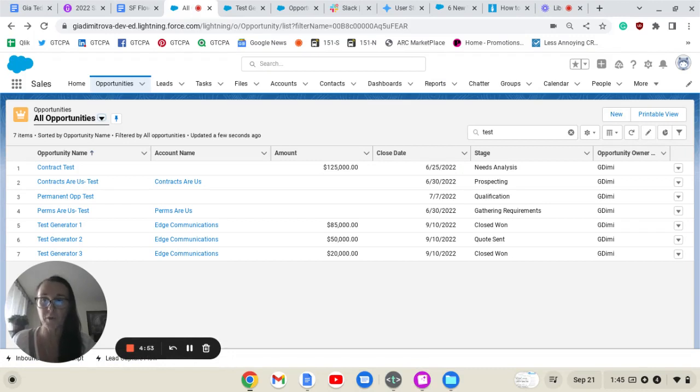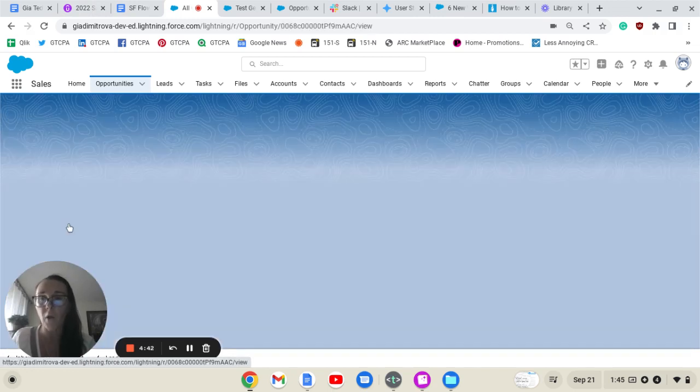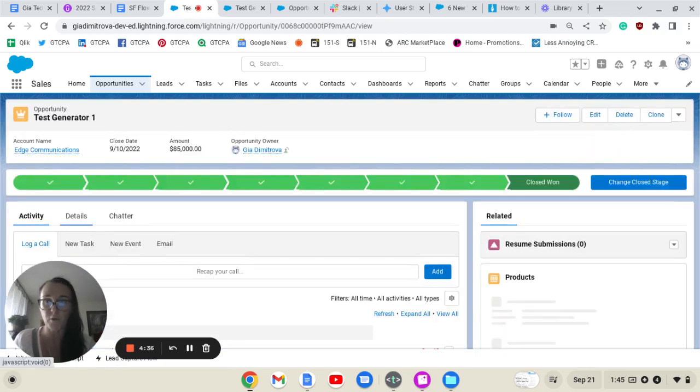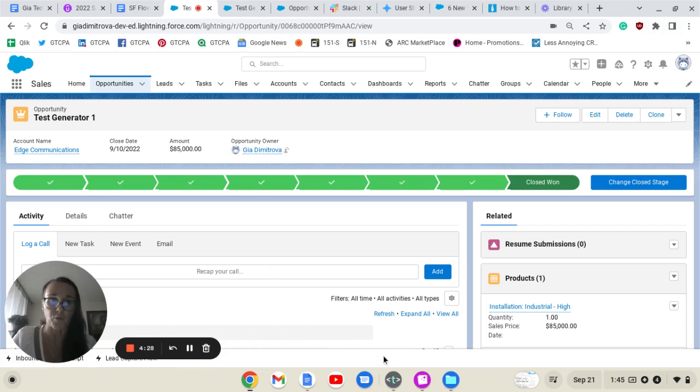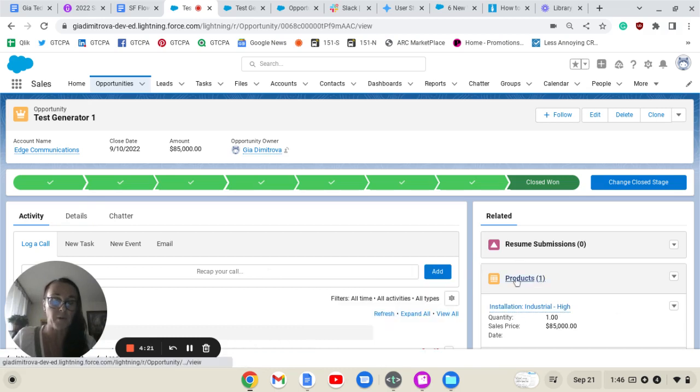Before we start building our record trigger flow, we're going to create three sample opportunity records, and we're going to make sure that we have products associated with them. For our case to be created and to be assigned to the appropriate queue, when the opportunity is closed one, we need to have one of the three products associated with it: installation high, medium, and low. And via products, we can relate it up.